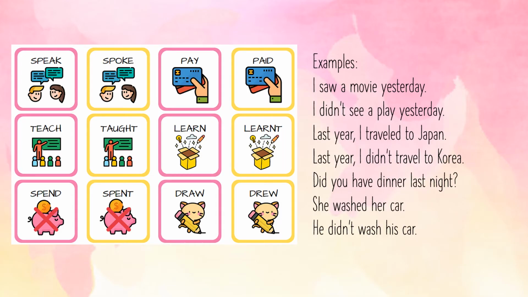Here we can see some examples of past simple. I saw a movie yesterday. I didn't see a play yesterday. Last year, I traveled to Japan. Last year, I didn't travel to Korea. Did you have dinner last night? She washed her car. He didn't wash his car.